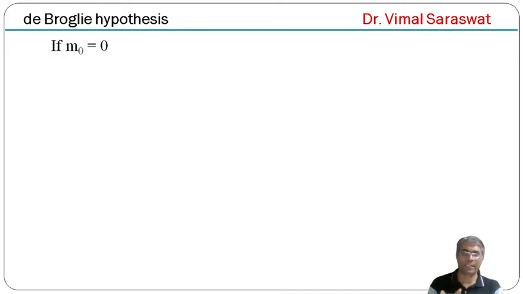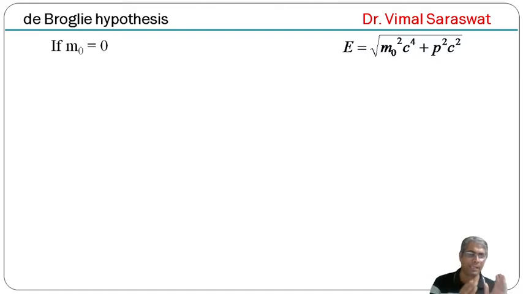If m naught equal to 0, then from E equal to root of m naught square c raised to 4 plus p square c square, if we put m naught equal to 0, then E equal to square root of p square c square, or equal to pc, but it is also equal to h nu.